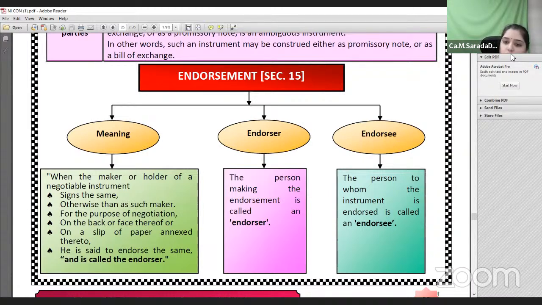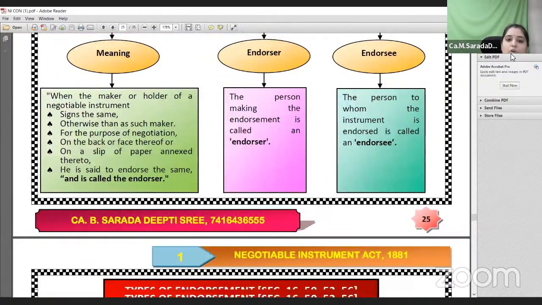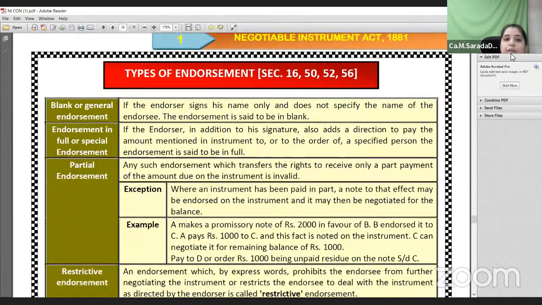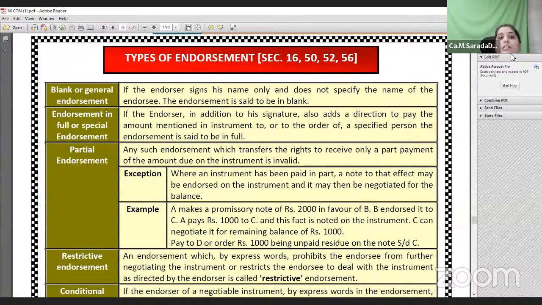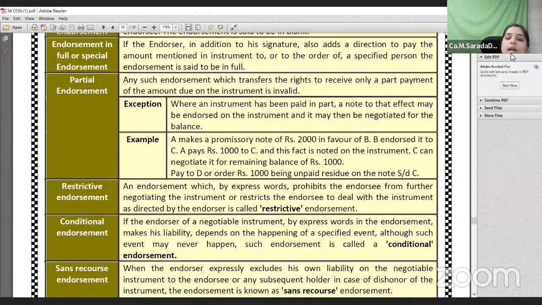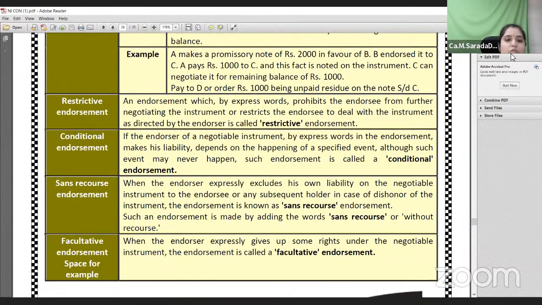The person to whom the instrument is transferred is called the endorsee, and he becomes the holder of the instrument. If he wants, he can keep it until the due date, otherwise he can also endorse that particular instrument. Now, the types of endorsement: blank endorsement, full endorsement, partial endorsement, restrictive endorsement, conditional endorsement, sans recourse endorsement, and facultative endorsement.